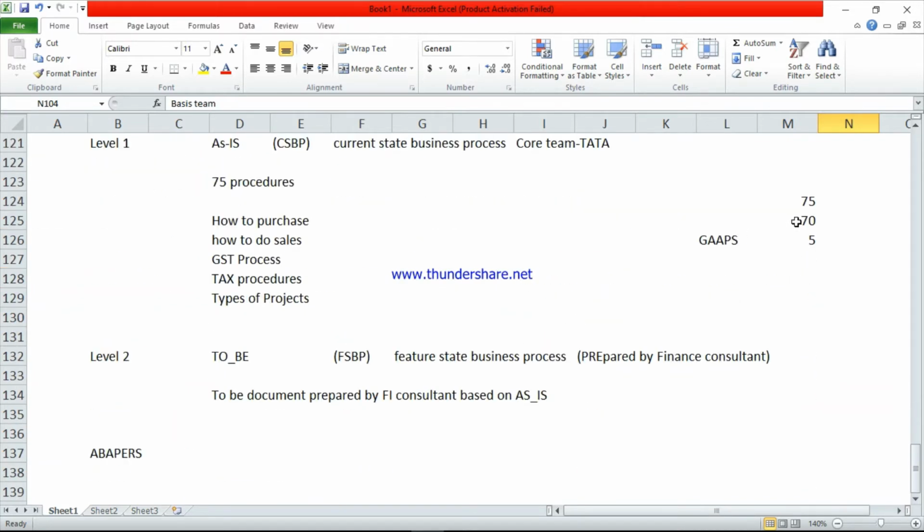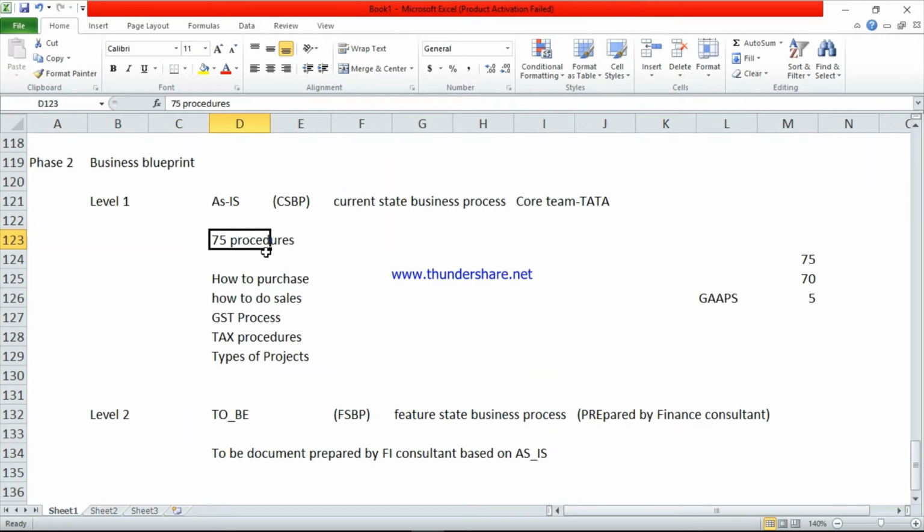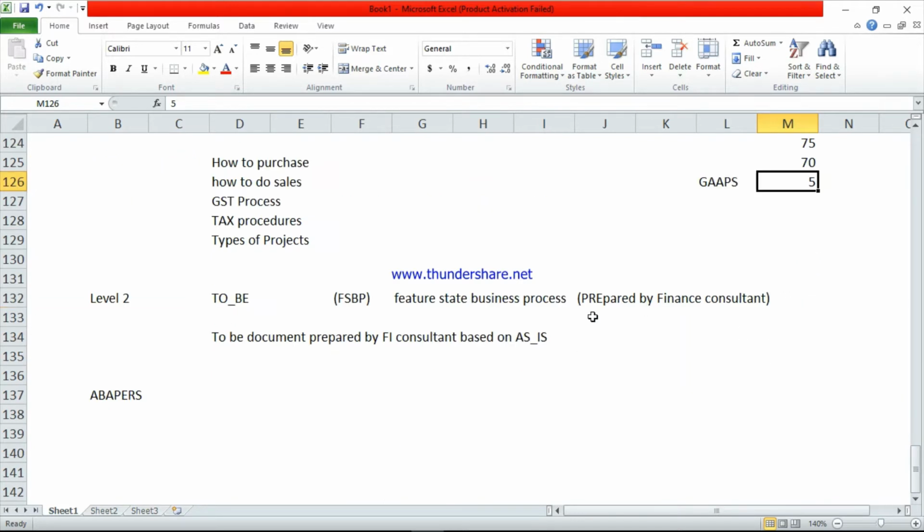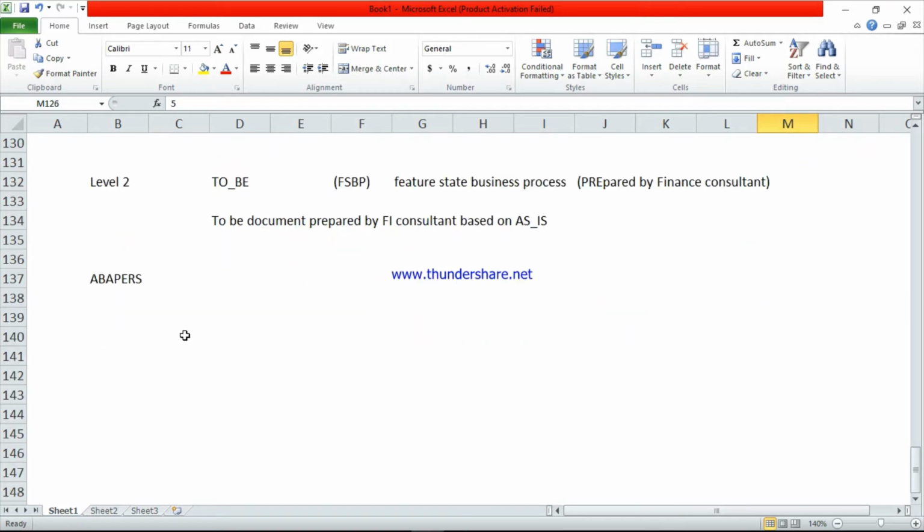So here in SAP we have a solution for 70 processes. So in total as is there are 75 procedures. In SAP we have only 70, for the remaining 5 there is no procedure. These are called gaps. Example I am giving. So here we have 5 gaps. So this team will send a mail to the ABAPers for the 5. So again the ABAPers will write the coding for the 5 processes. Again they will give one more document. Based on that ABAPers document, again the finance consultant will prepare one more document.